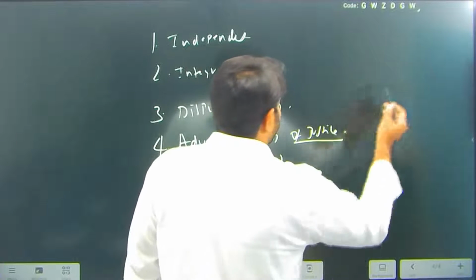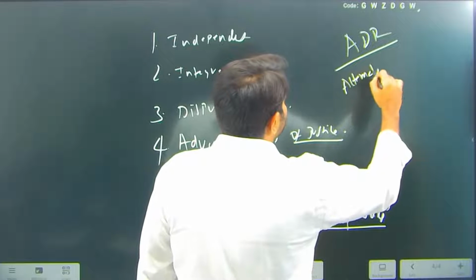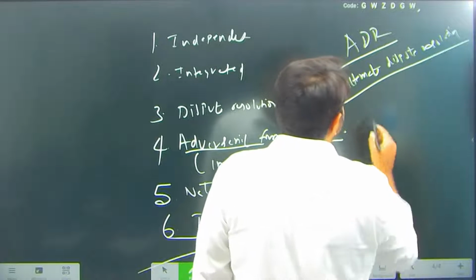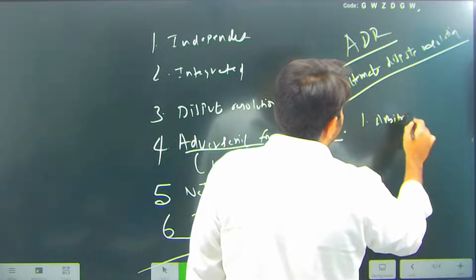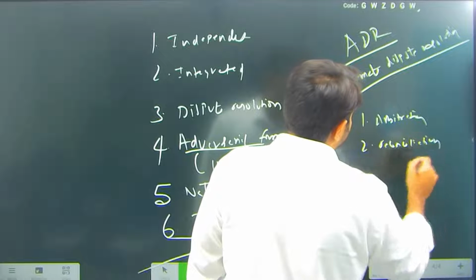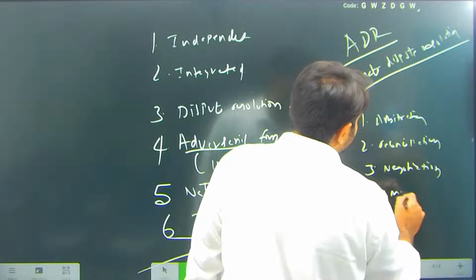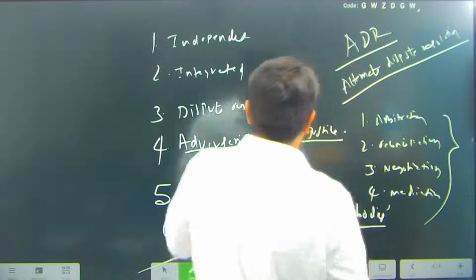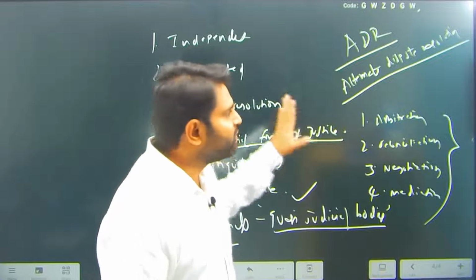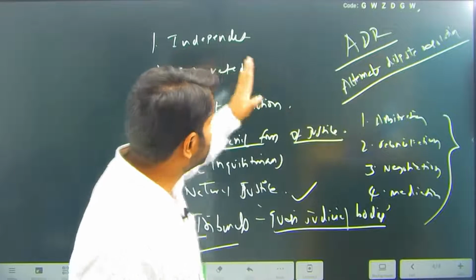So apart from that, we have the ADR ecosystem also, alternate dispute resolution mechanism. This is where we have arbitration, reconciliation, negotiation, mediation. So apart from the regular formal justice systems, we have an alternative dispute resolution system. When we don't want to go to courts, we can go and settle it alternatively. Alternative dispute resolution. Dispute resolution bodies are these.